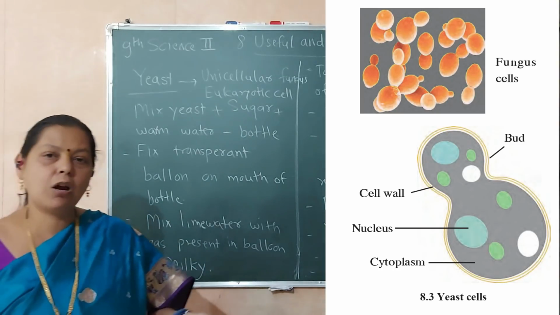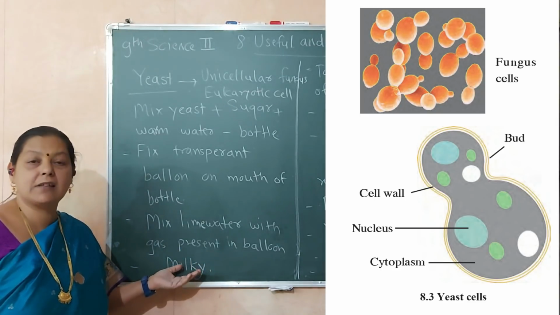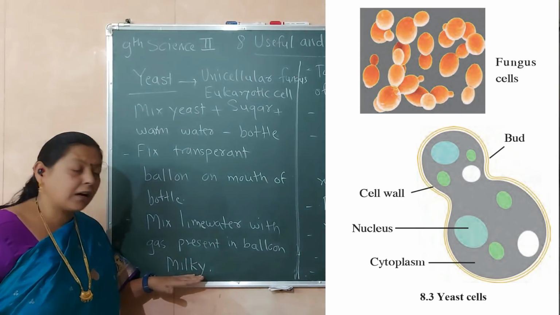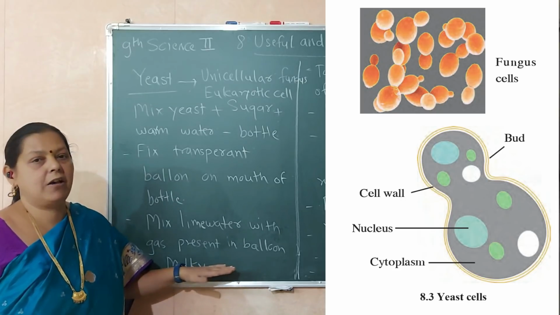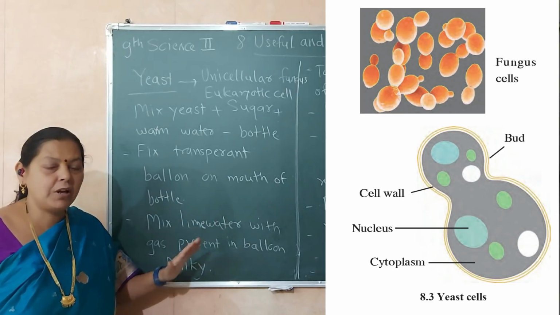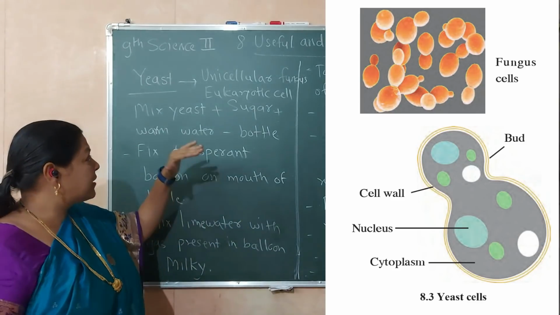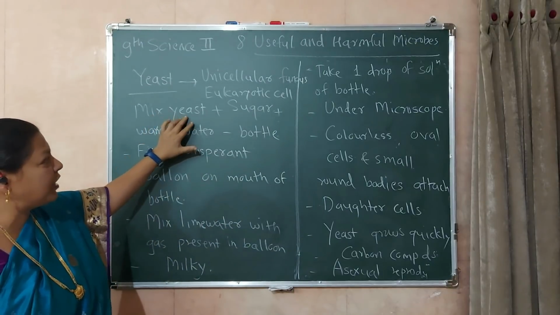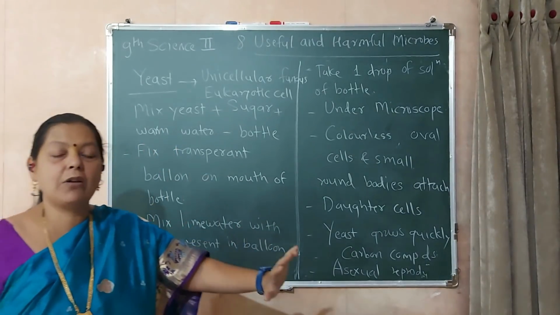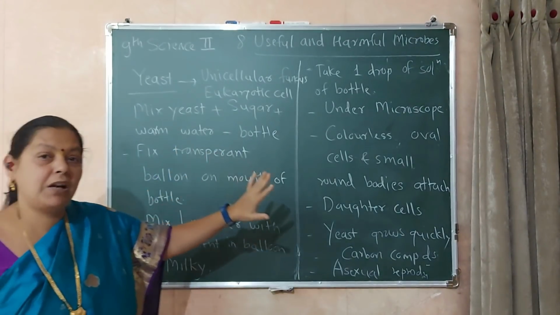At the beginning, the color of the solution was totally transparent, but afterwards it becomes milky. That is, the color of the solution changes, it turns milky. Now we know that this is a confirmatory test for carbon dioxide. So it indicates that the gas present in the balloon is carbon dioxide. From this, it is clear that when a chemical reaction takes place between the yeast and sugar, it forms carbon dioxide and ethyl alcohol. This process we call fermentation.